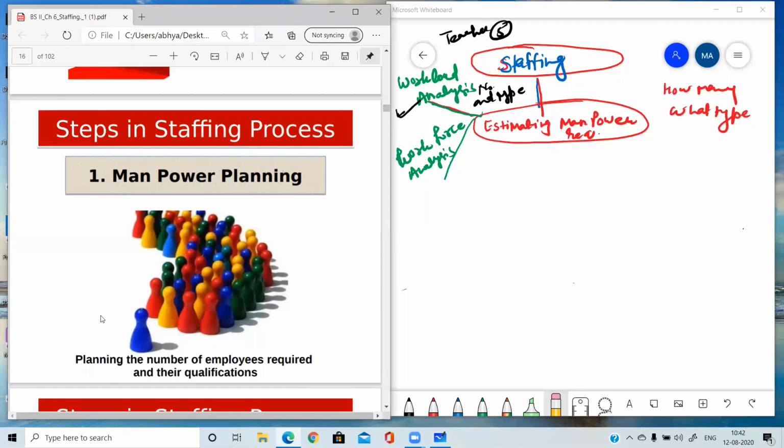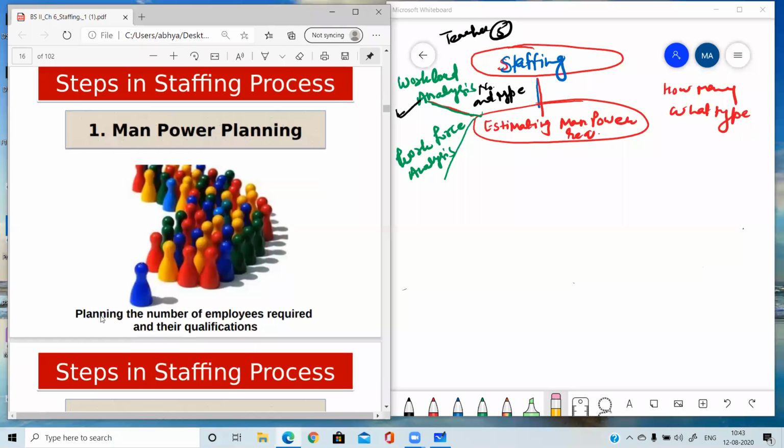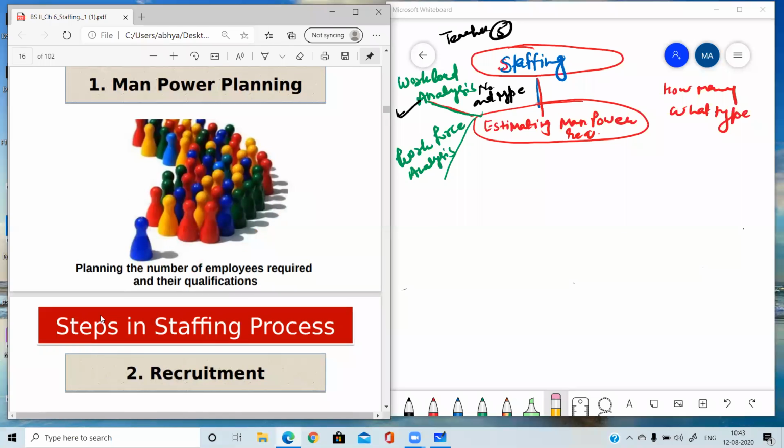Remember that workload analysis is required by both new and small organizations, but workforce analysis is required only for the existing organization, because in this we are analyzing the existing workforce of the organization.